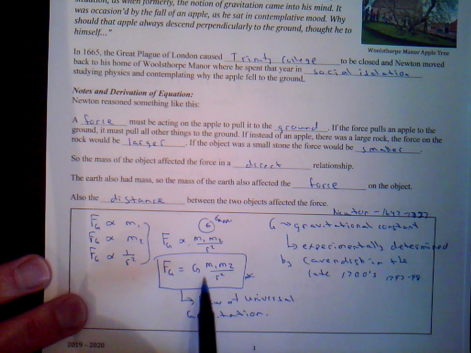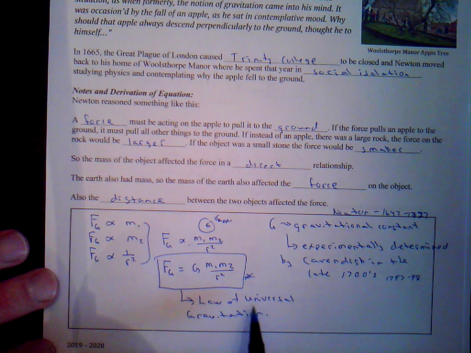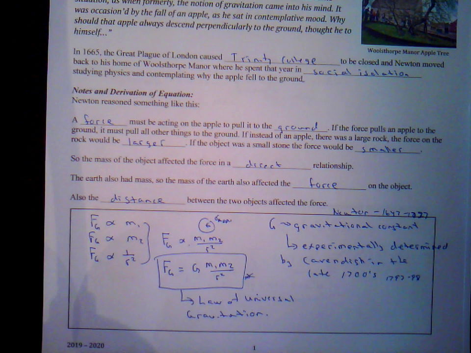We continue to expand on our understanding of Newton's law of universal gravitation. Again, this is Newton's law of universal gravitation. At the time it was new because people thought that the laws that govern how things happen on the earth were different than how they govern things that happen in the heavens. Newton said that this law applied to things not only on the earth, but in the heavens also.